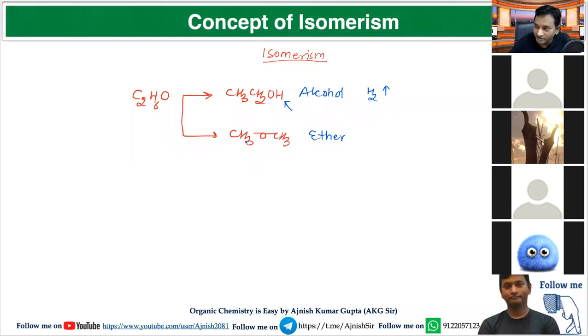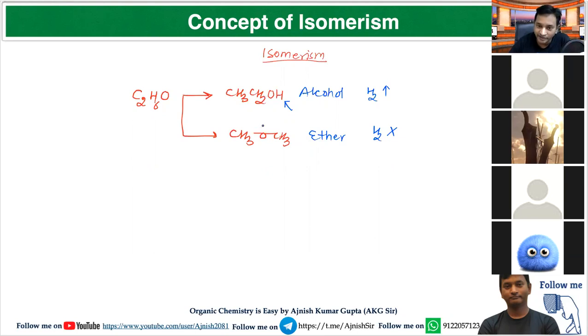But in this ether, oxygen is directly attached with carbon, and hydrogen is attached with carbon. So there is no acidic hydrogen in this molecule. When sodium metal is added into the container which contains this ether, no hydrogen gas will be released. So the chemical nature of ethanol and methoxymethane are different.